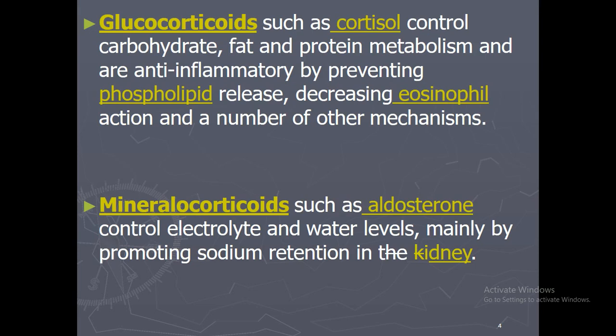The basic physiology of the glucocorticoids: glucocorticoids such as cortisol are responsible for controlling the metabolism of carbohydrates, fats and proteins, and they are anti-inflammatory by preventing phospholipid release, decreasing eosinophil action, and a number of other mechanisms.